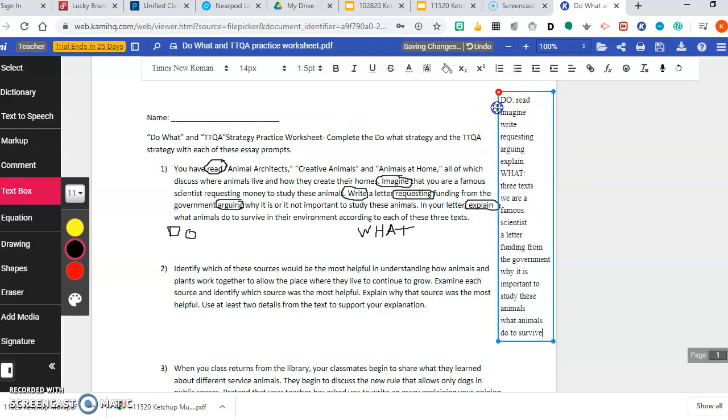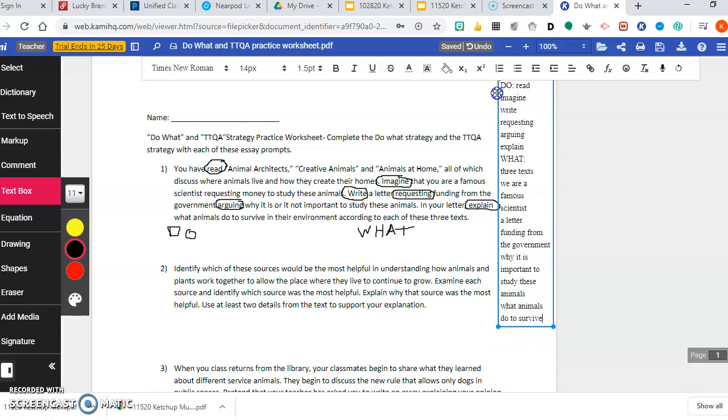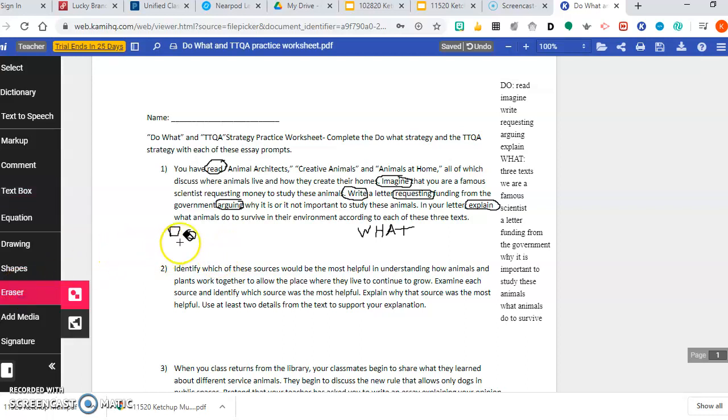Now I realize as I'm doing it myself that the text structure is a little bit challenging. I'm probably going to have to move this a little bit. But ultimately, this is what the strategy should look like. So I'm going to erase this right here. Can I get it to erase? Yes, I can. All right. So I've gone through and done the do what strategy with that first prompt.